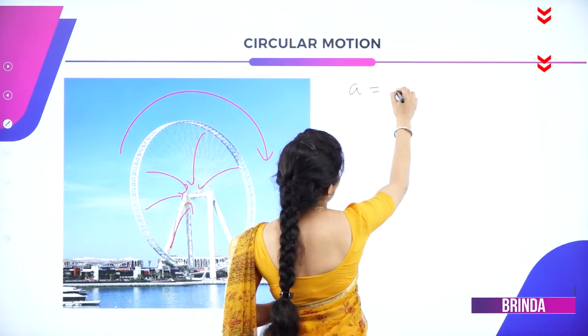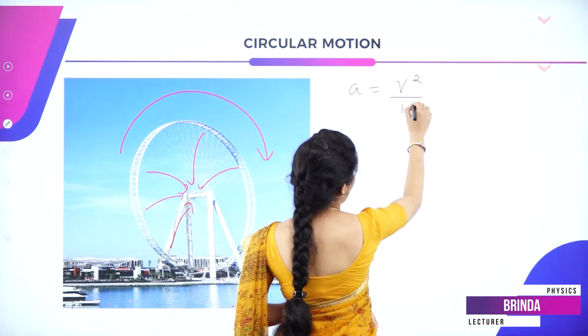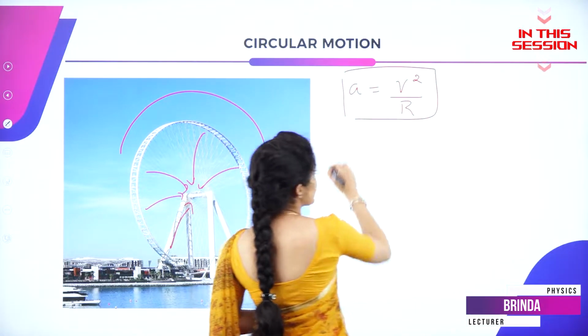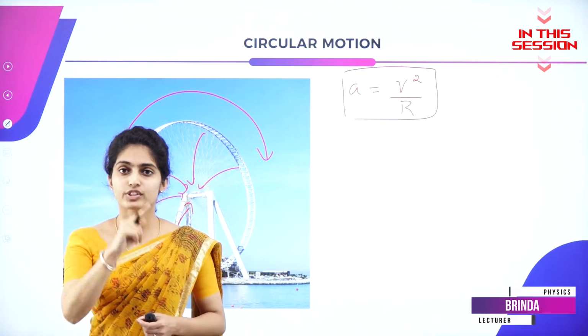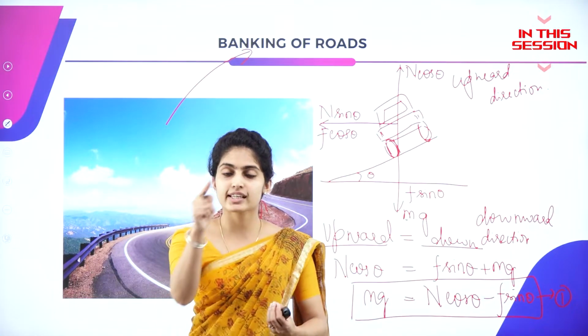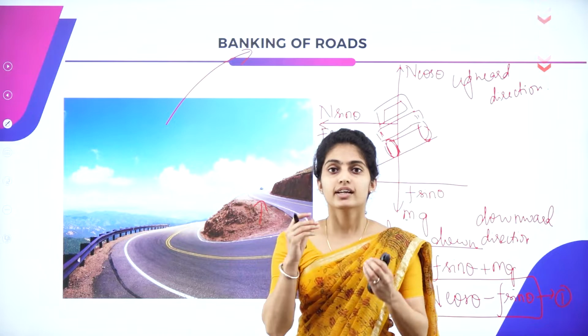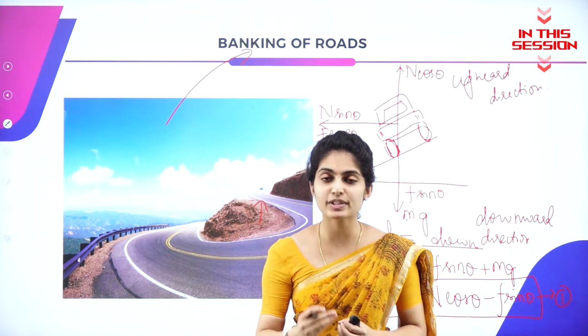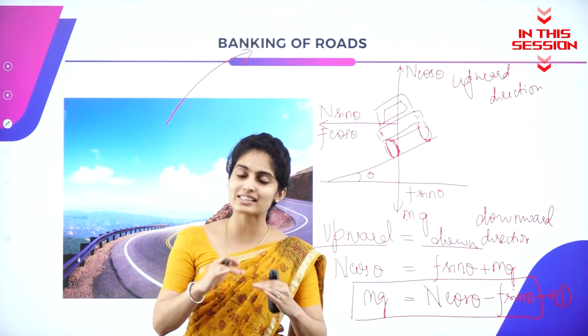A is equal to V square by R. This is the acceleration given for an object which is under circular motion. Any object which is taking a circular path has a centripetal force which is directed towards the center.